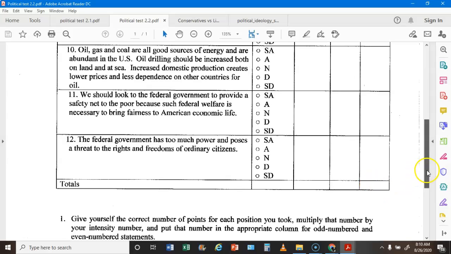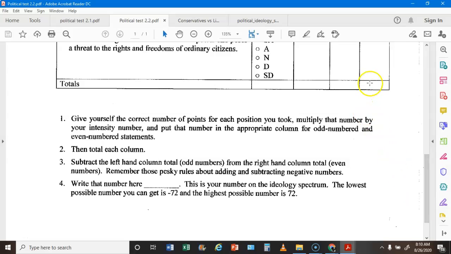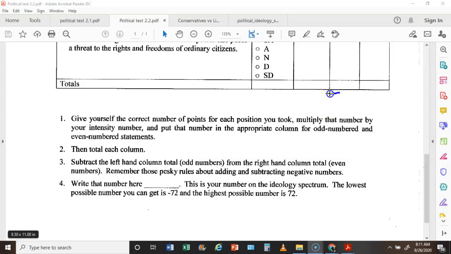And then for your final score, you're going to take your E score, and that's going to be your first number. And you're going to subtract from that your odd score. All right, so it's going to be E minus O. So if my E score was 10 and my odd score was 5, it would be a 10 minus 5, and that would be a 5.